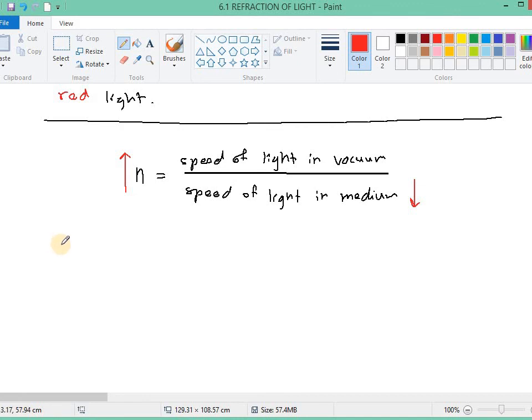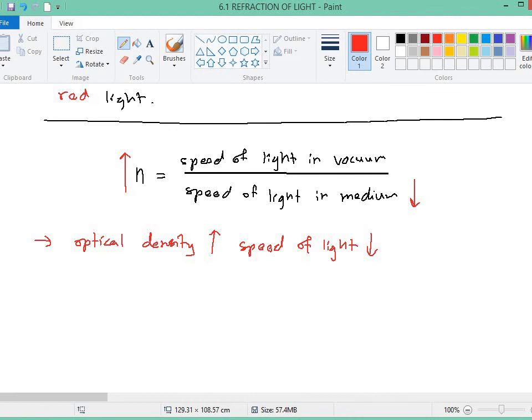Okay, so you can see when the optical density is higher, then the speed of light in the medium will be lower. For example, glass has higher optical density compared to air, so the speed of light will be lower in glass compared to inside the air.